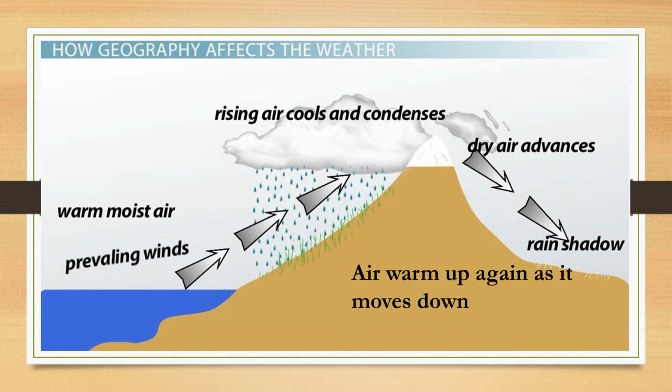If we talk about a place over this area, for instance, there is a city here. What do you predict? What type of weather would it have? Yes, it would be wet. But if we talk about a place on the other side of the mountain, what type of climate would it have? Yes, exactly, hot and dry, because there are no water vapors that can make clouds and cause rain. Very good.